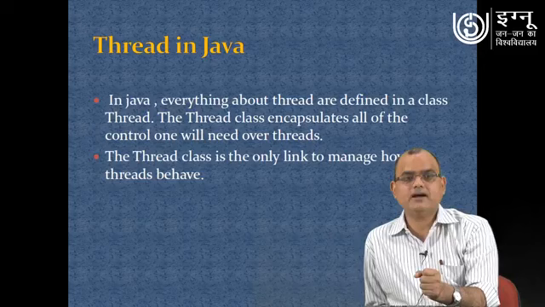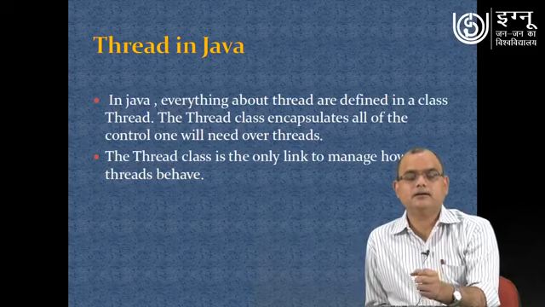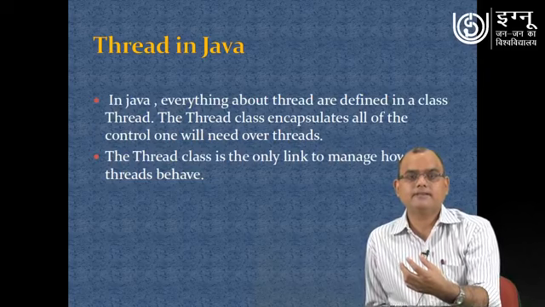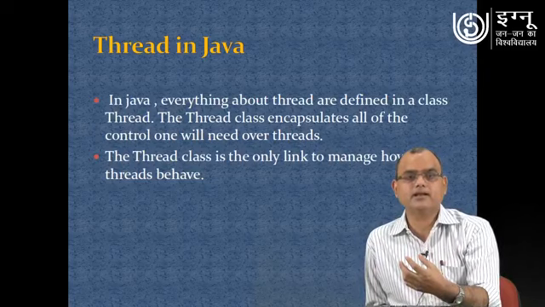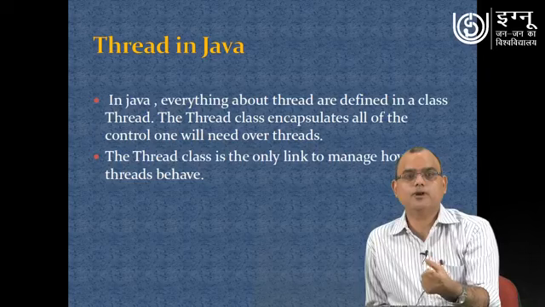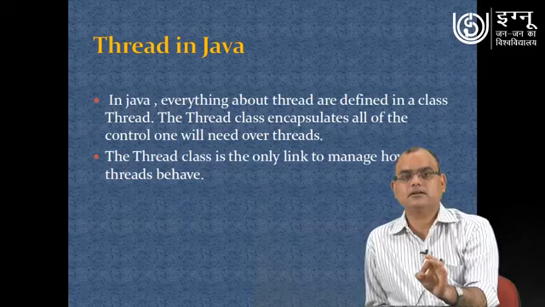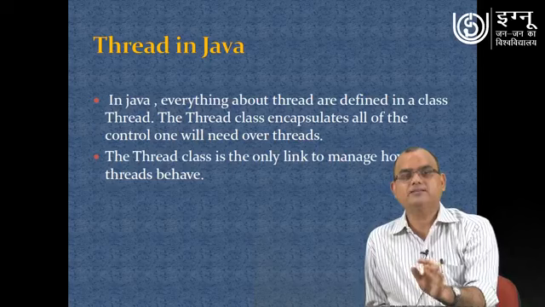In Java specifically, if we try to see what a thread actually is, then we can say that everything about a thread is defined in a class, that is known as Thread. The Thread class is an encapsulation of all the controls required for managing the thread.